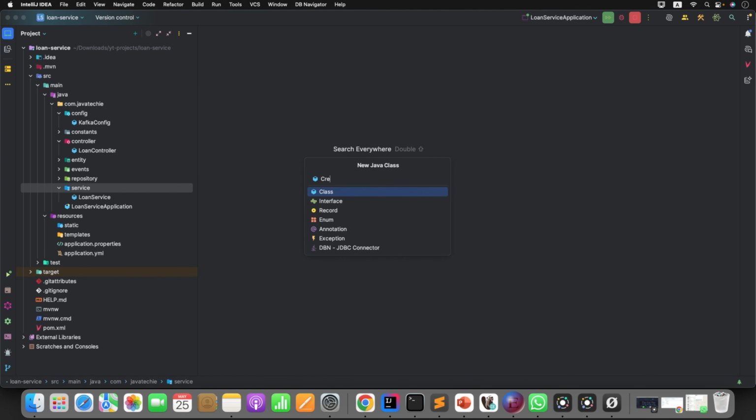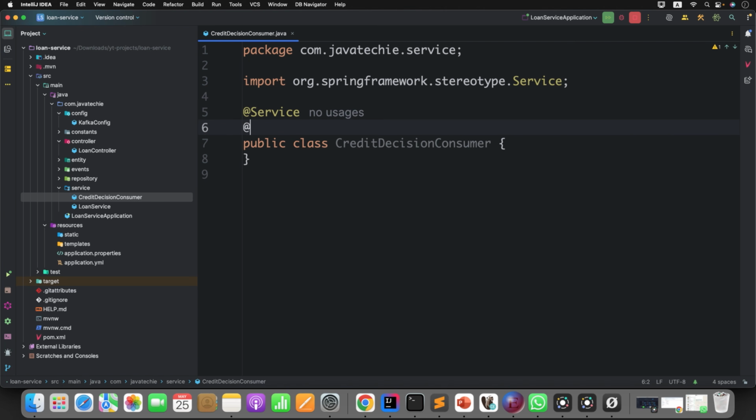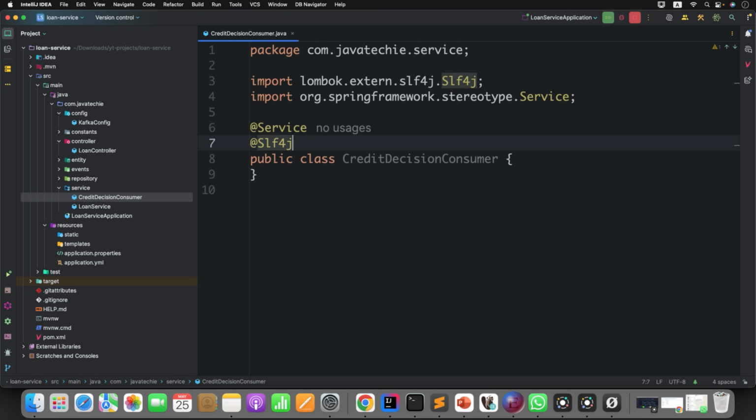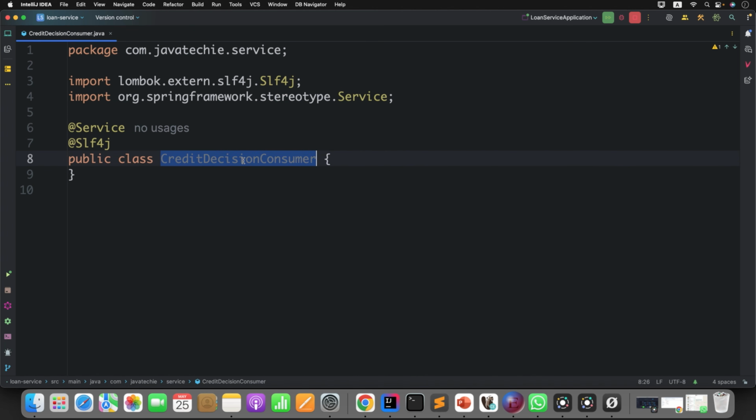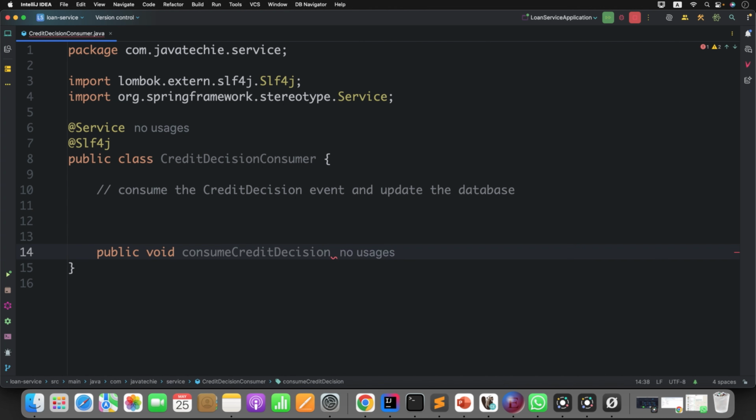Now in the service, I will create a consumer class. I will name it credit, and annotate it with @Service. I also want to annotate with @Slf4j for logging. Now what will this class do? It will simply consume the credit decision event, this particular event, and update the database. That's the simple task this particular listener will do. Now let me define a method, consume credit decision event, and update the loan status, or anything you can define.